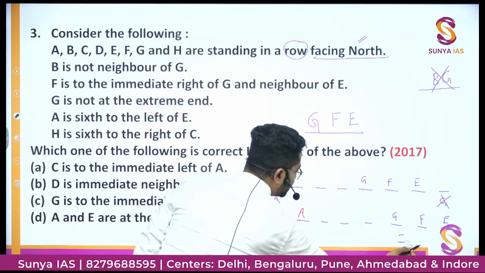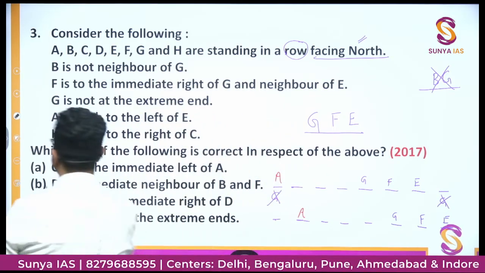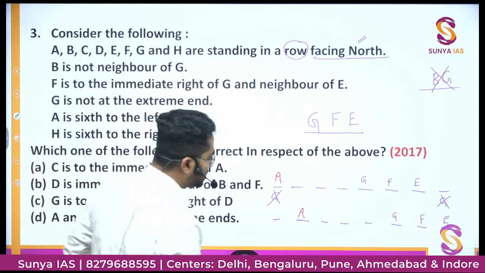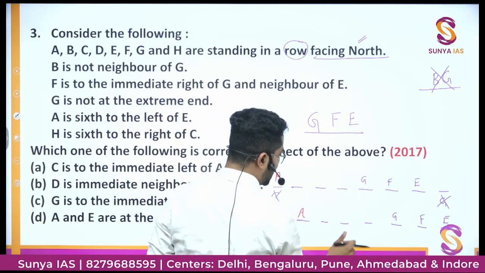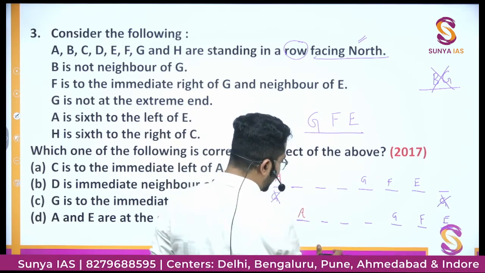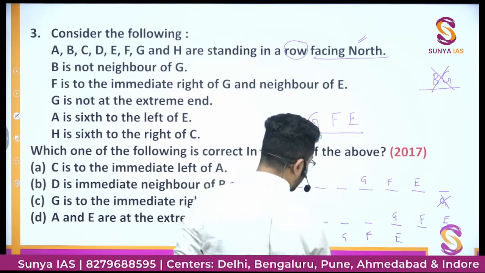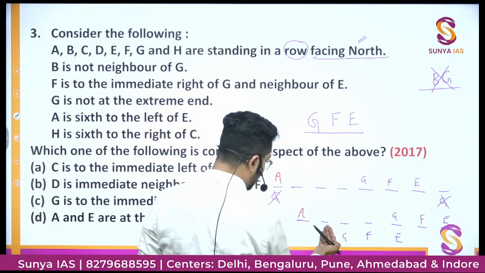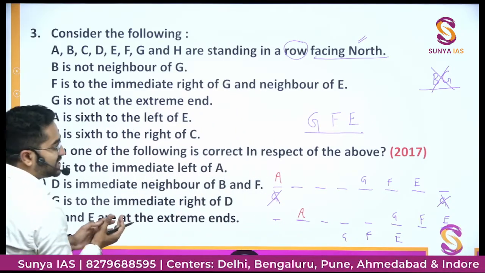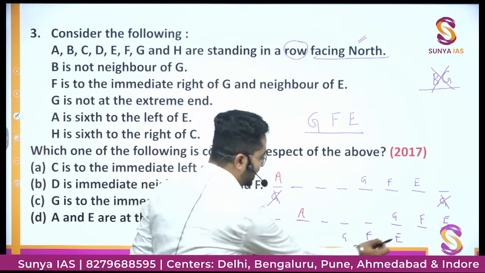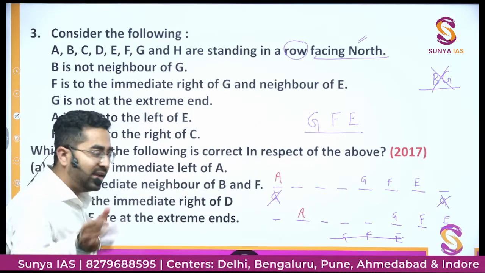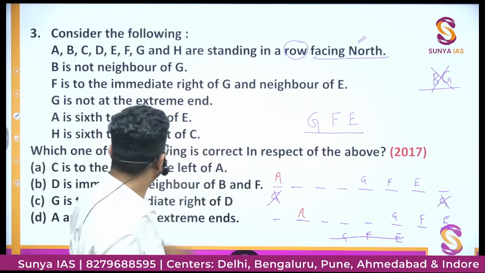What I have told you, GFE. If I further take this as G, this as F, this as E, then 6 to the left of E, 1 2 3 4 5 6 would be out of this seating arrangement, so that is not possible. Hence there would not be any further possibilities, only these two possibilities will be there.